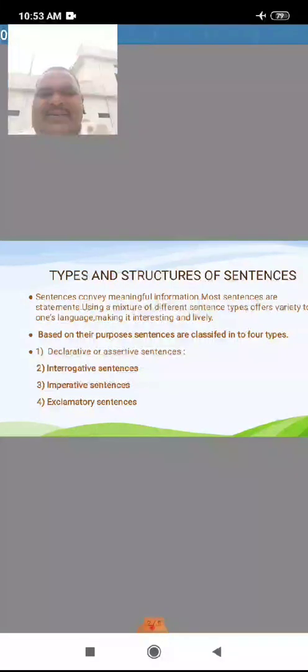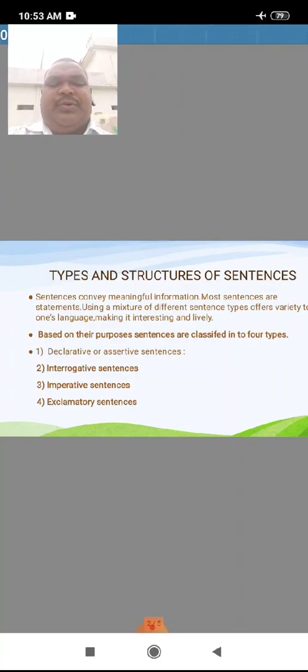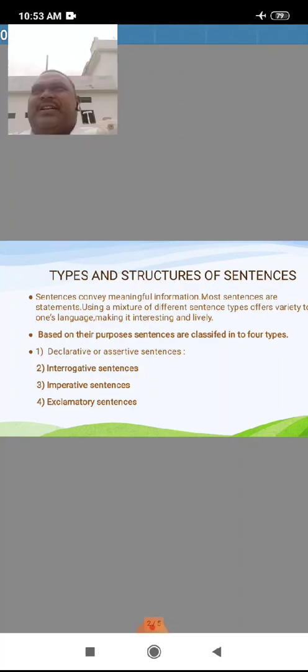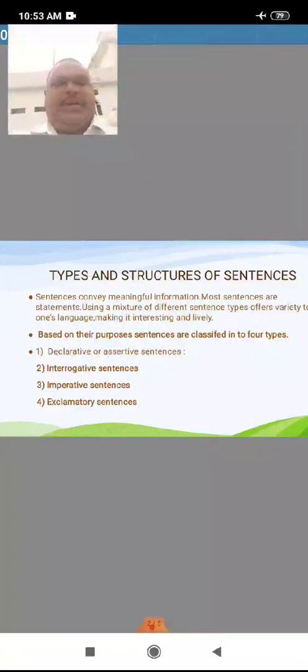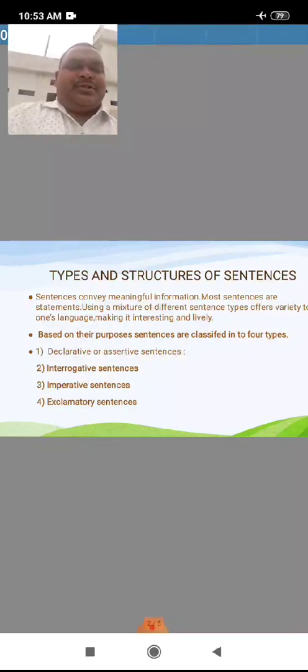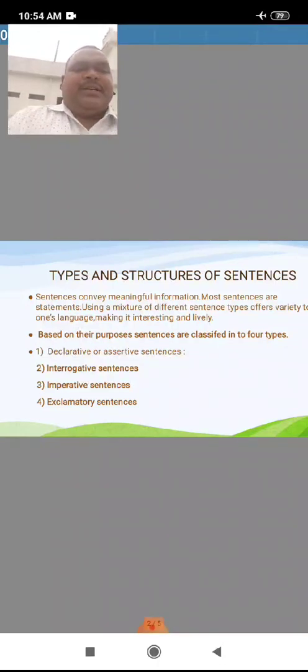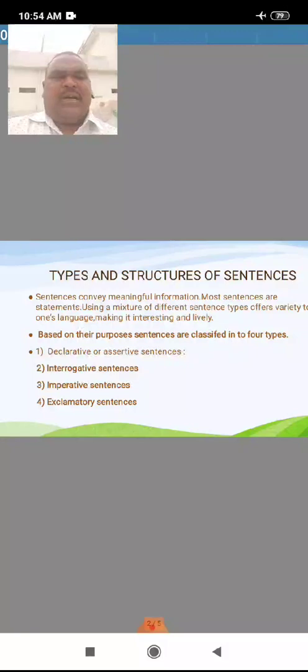What is the third one? Imperative sentence. Imperative sentences are used to give orders or instructions, to make a request, or to advise also.